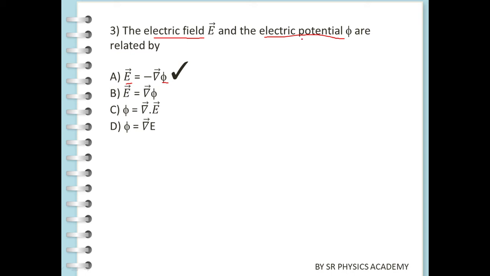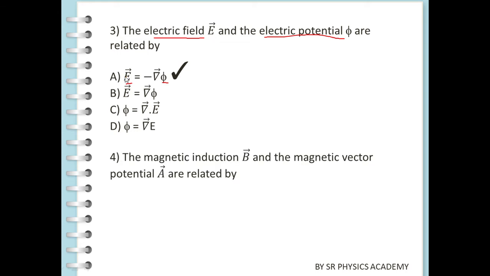So in this case they are giving the phi value, so E equal to minus del phi, where del means the gradient operator. So the minus sign is the electric gradient. Suppose here E equal to 0, that means phi is also 0. Phi value is 0 means E value is also 0.